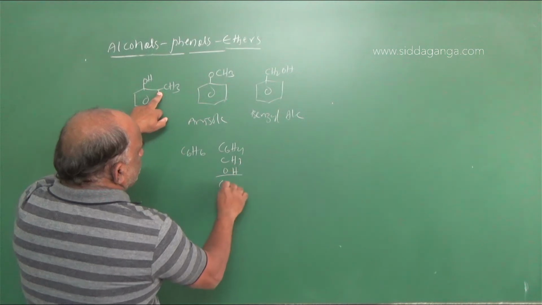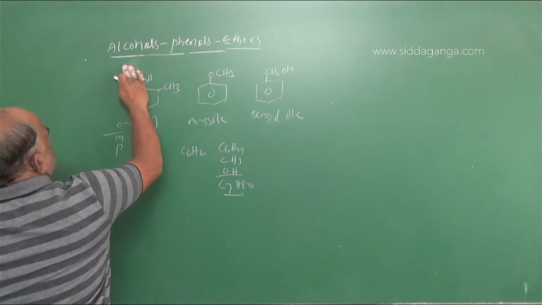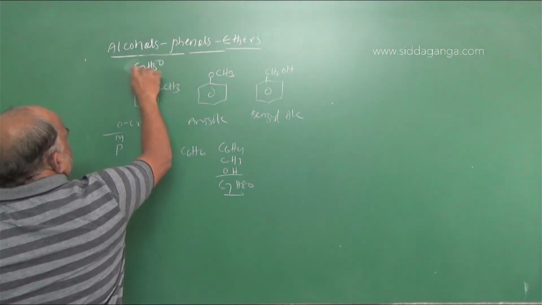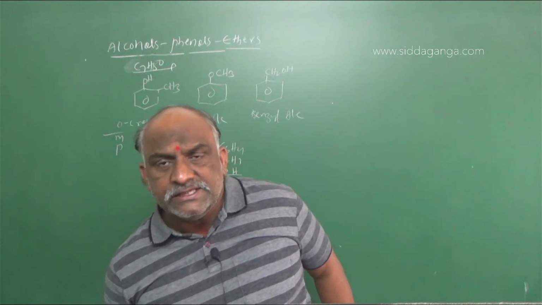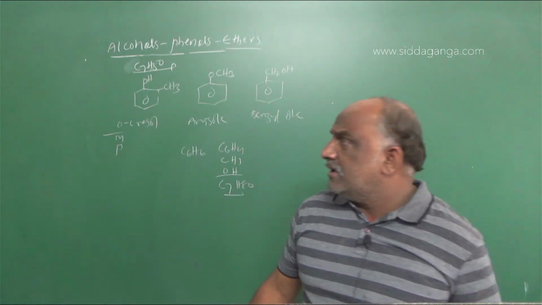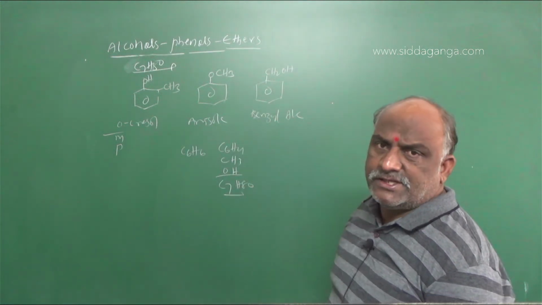So it is C7H8O. The formula is C7H8O. The C7H8O formula can be written in three forms, that is benzyl alcohol, anisole and cresol. So these are examples of functional group isomers.